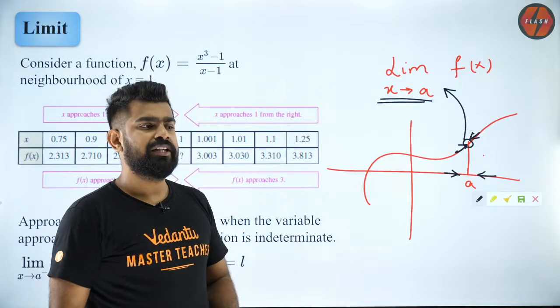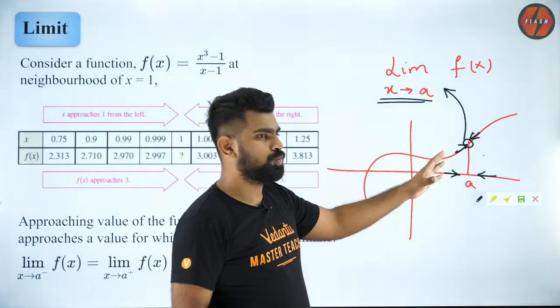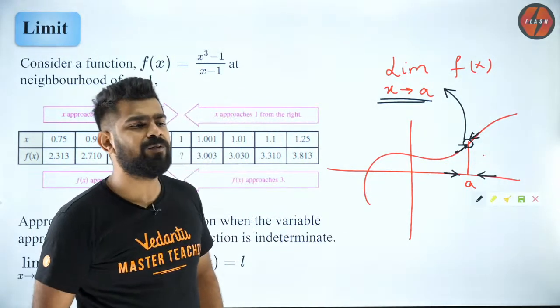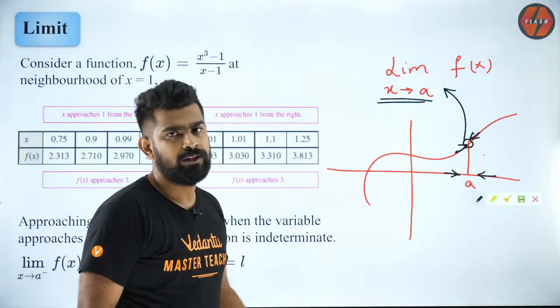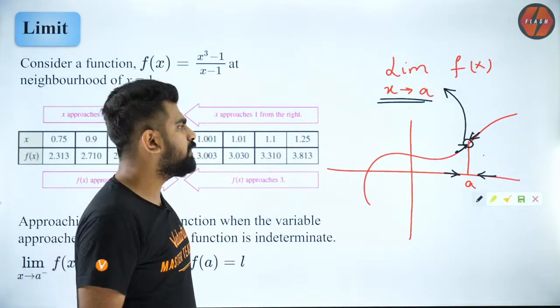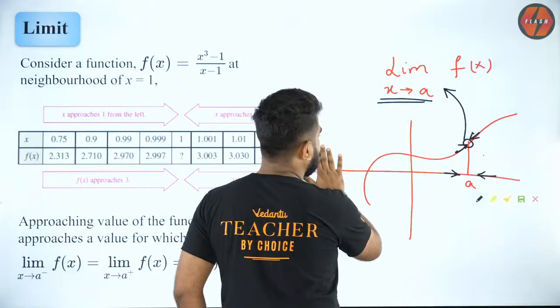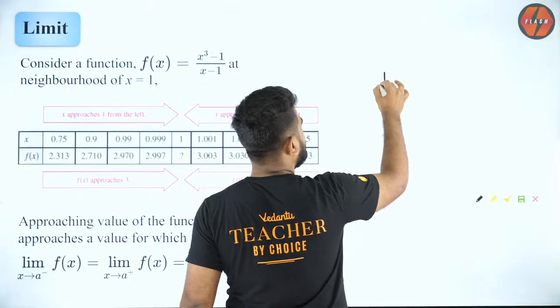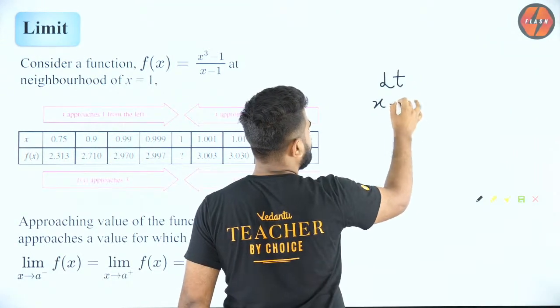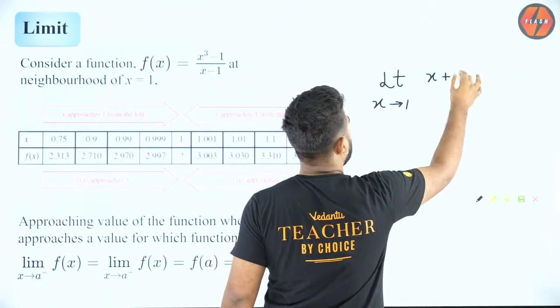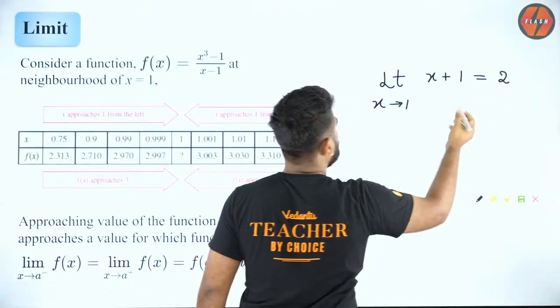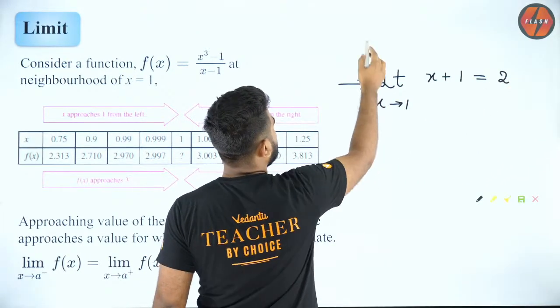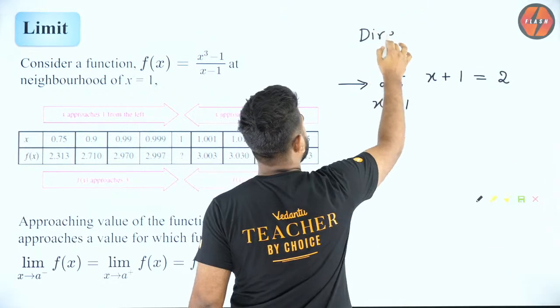Exactly, Archana. It is the approaching value. It can be the value which it takes also. Doesn't matter. Got it? So now I'll give you a very small example. If I ask you, limit x tending to 1, x plus 1, the answer is just 2. So this method of finding out limit is called direct substitution.